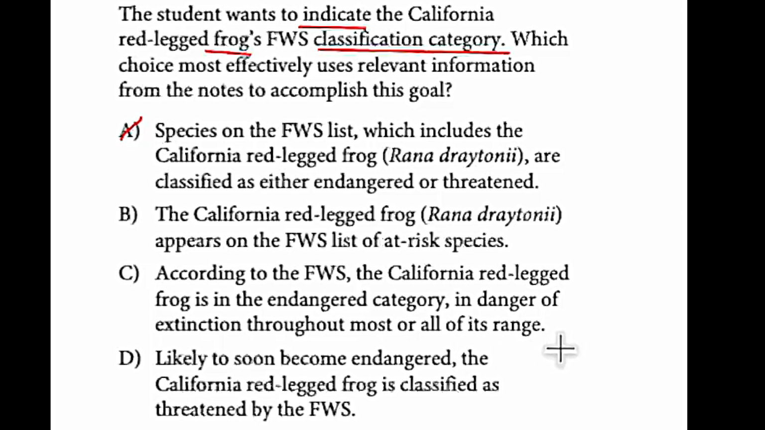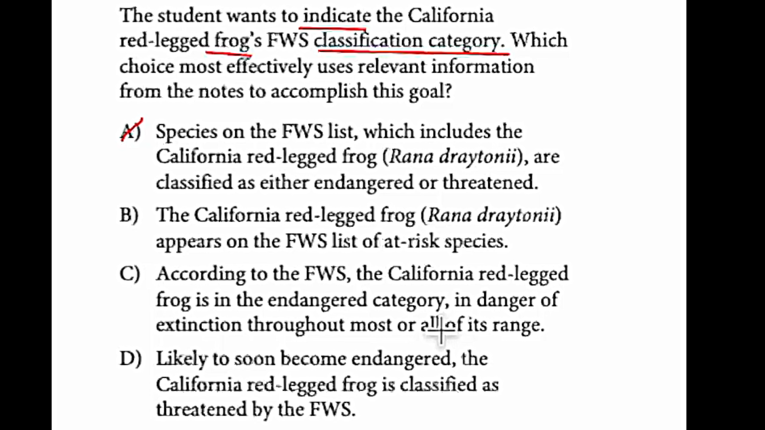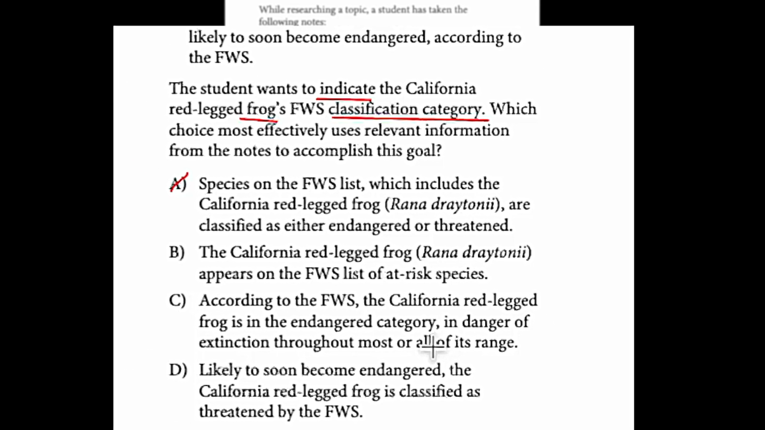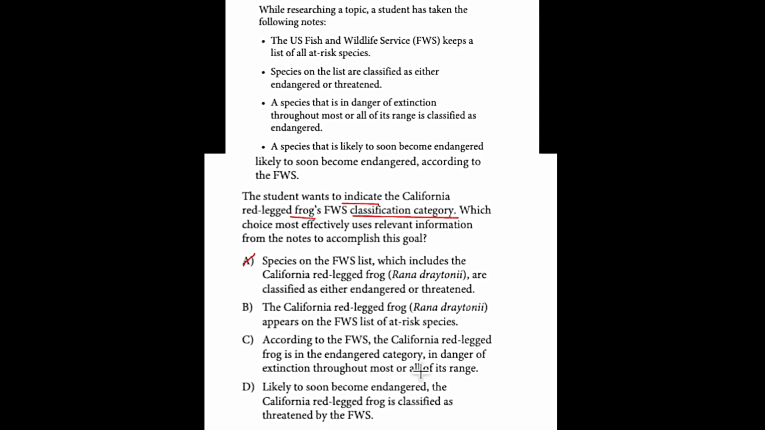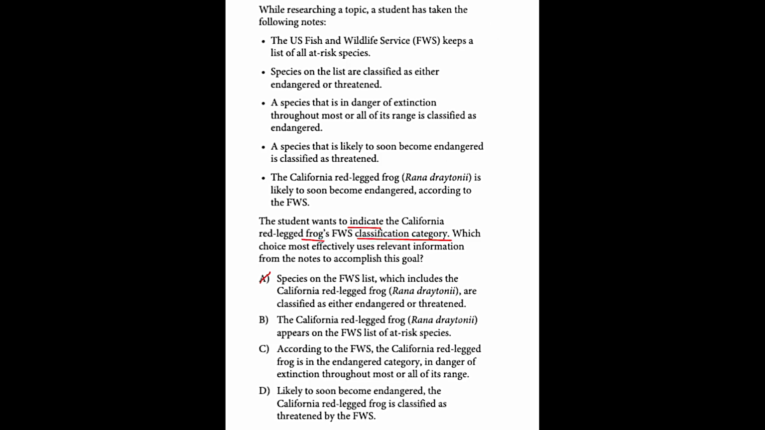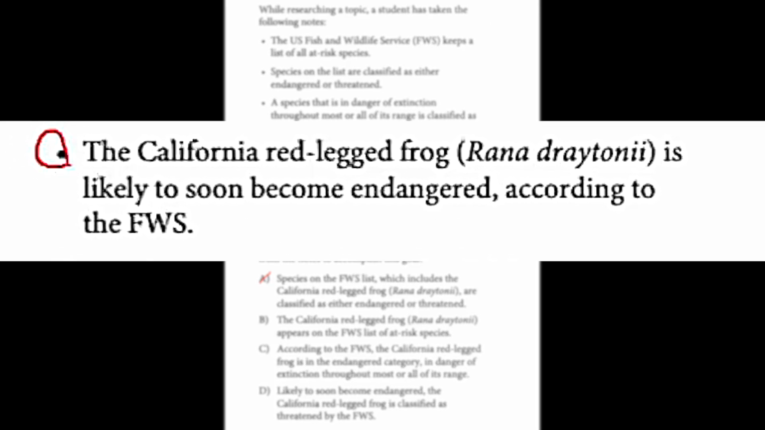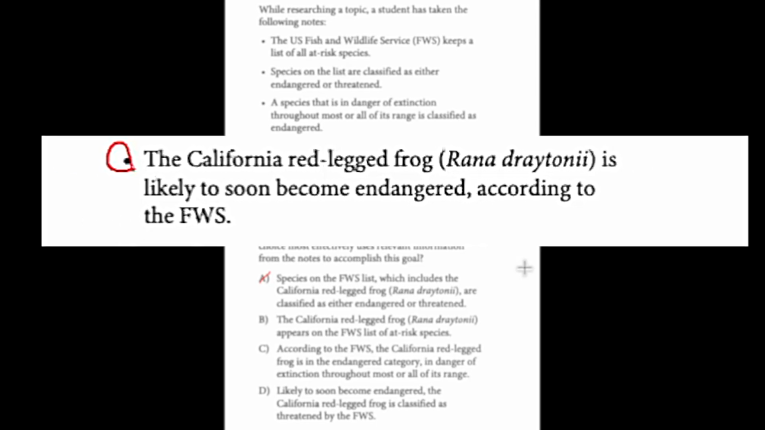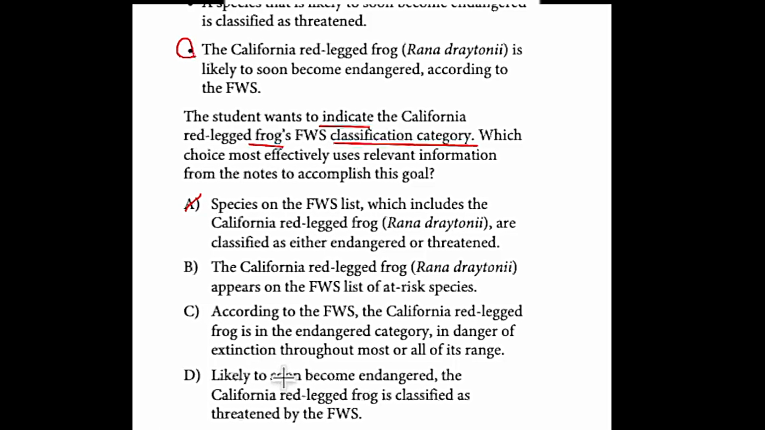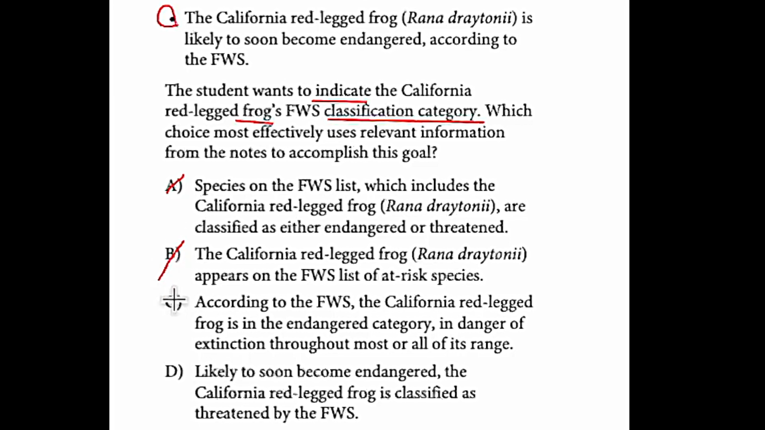D, likely to soon become endangered. The California red-legged frog is classified as threatened by the FWS. Okay, again, it's telling me, so I'm going to go ahead and have to take a look at the notes. But I'm not going to read all the notes. I'm only going to look for a bullet point that mentions this frog, which is this last one here. It says the California red-legged frog is likely to soon become endangered. So that lines up with D, meaning B and C are false, and I've got my answer.